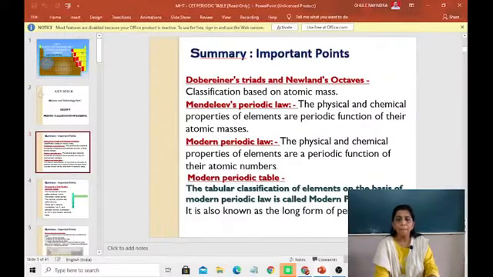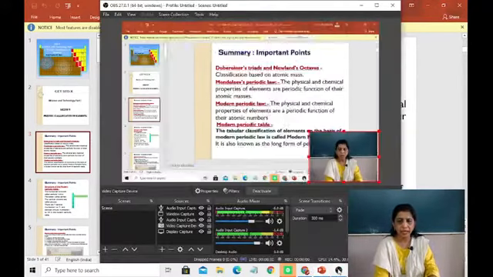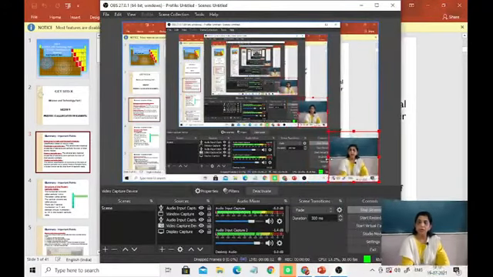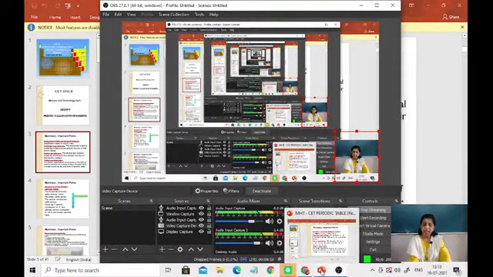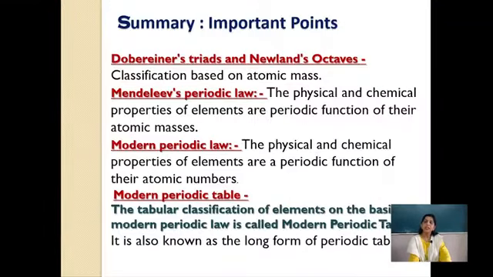Then it comes to the modern periodic law. After Mendeleev's work, the modern periodic law came into existence. Now this periodic law was stated as: the physical and chemical properties of elements are a periodic function of their atomic numbers. Remember students, with the modern periodic law, the word number is very important. Before that, only atomic masses were there. After Mendeleev's work, atomic number was discovered, and then the table was rearranged with the atomic numbers. Then the modern periodic table is based on this law.